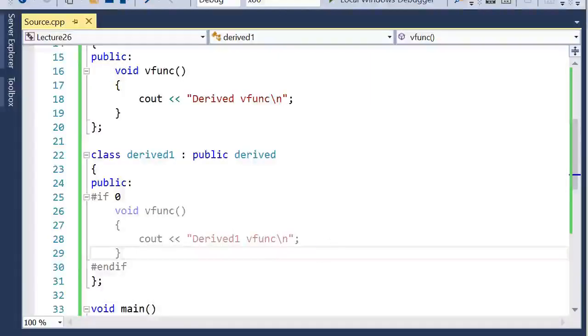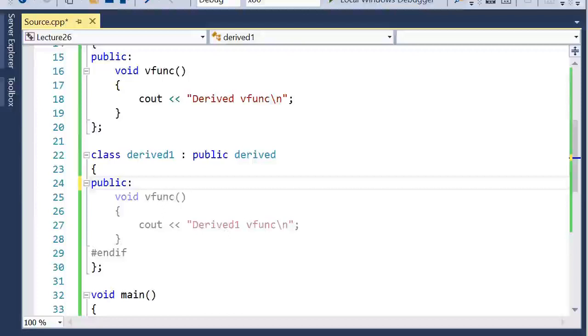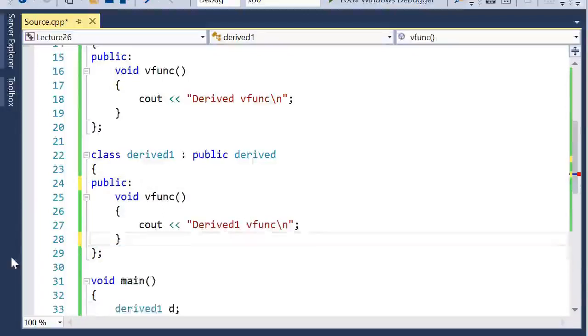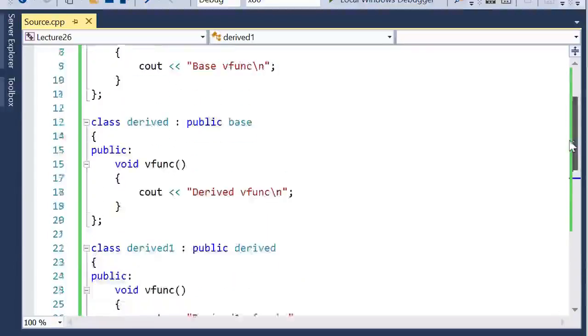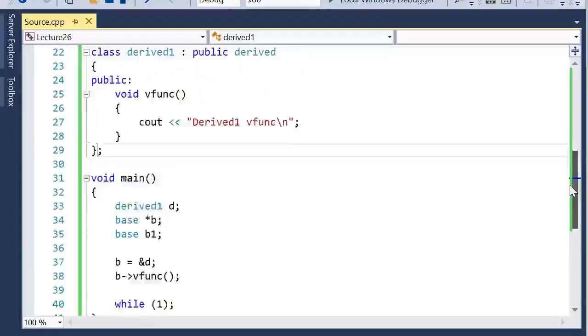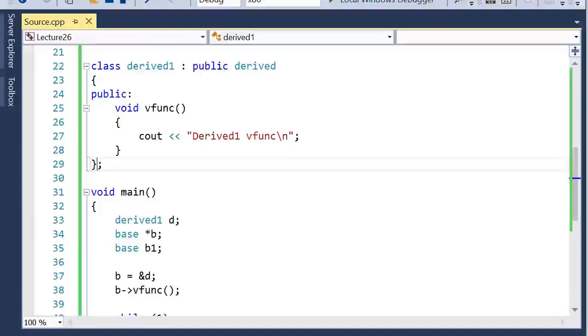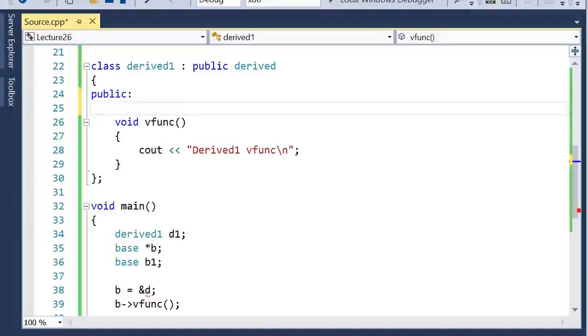And finally, we'll talk about the constructor and destructor. We'll talk more about the virtual destructor. So the constructor will be called similar to how we use them with normal classes. Now let's assume we are creating this given object from the derived one class. Here we create a constructor.